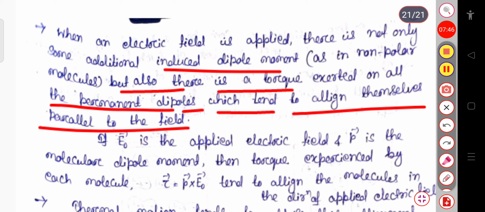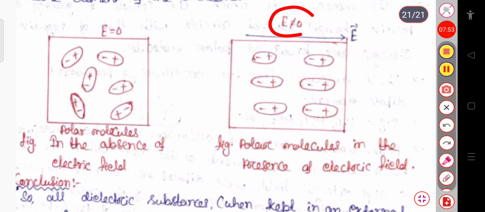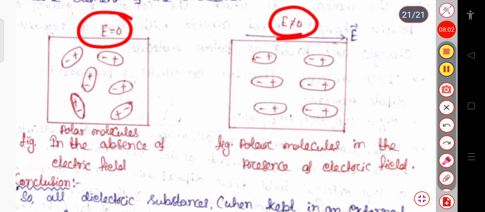It means that when you apply an electric field to this dielectric material, then before, in the absence of the electric field, these dipoles were moving in random directions. But when you apply the electric field, they tend to align themselves in the direction of the field. In the case of non-polar molecules, when the electric field is applied, the positive charge moves in the direction of the field, and the negative charge moves in the opposite direction.